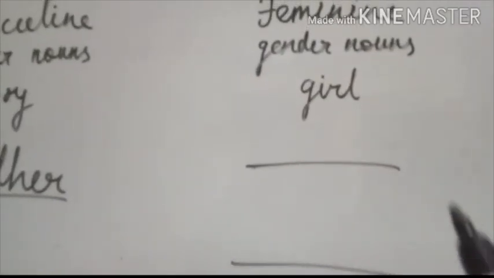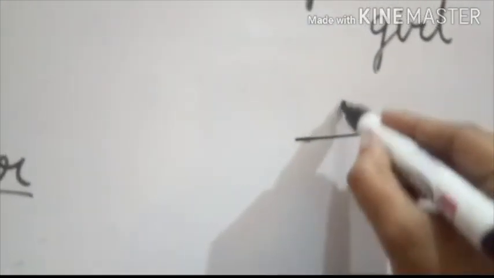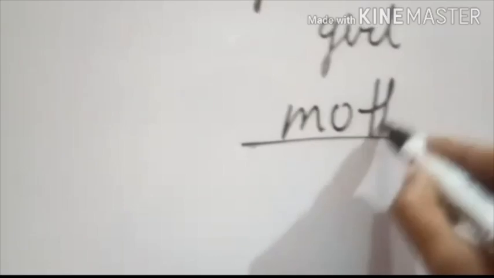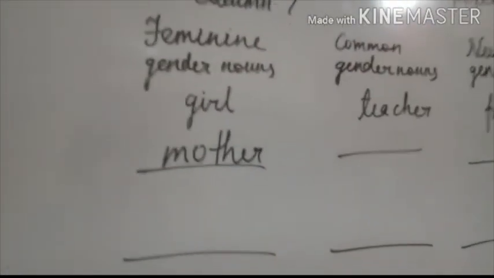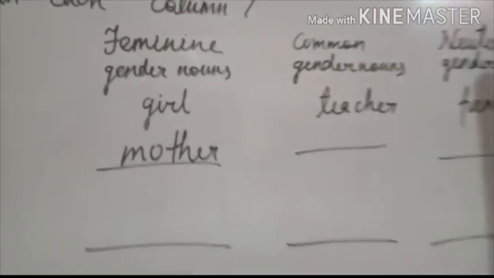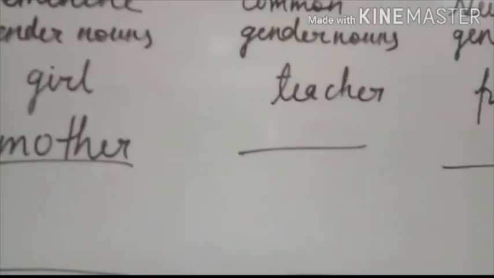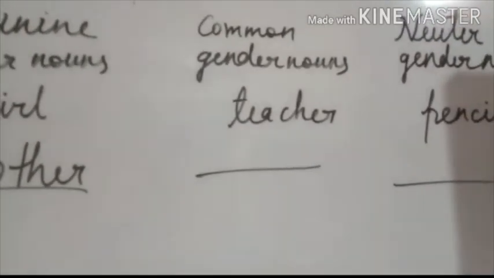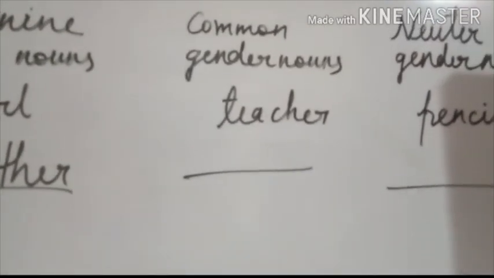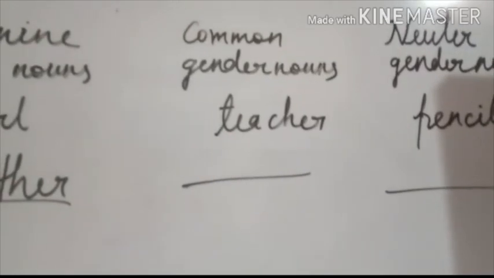And what we write here? Here we write mother, M-O-T-H-E-R, mother, because mother is a female gender noun. Common gender noun teacher. Teacher is male teacher and female teacher, so teacher is a common name, so we write here teacher.